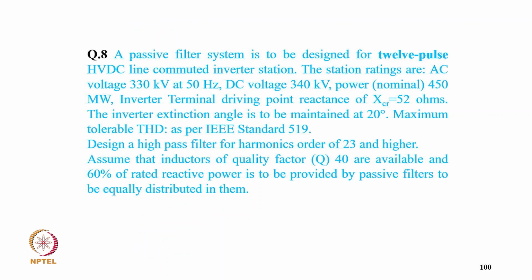Coming to example 8, a passive filter system is to be designed for a 12 pulse HVDC line commutated converter inverter station. The station ratings are AC voltage 330 kV at 50 Hz, DC voltage 340 kV, nominal power 450 megawatt, inverter terminal commutating reactance XCR is 50 ohm. The inverter extinction angle is to be maintained at 20 degree, and maximum tolerated THD per IEEE 519 standard. Design a high pass filter for harmonic order 23.5. Assume that inductors of quality factor 40 are available, and 60% of rated reactive power is to be provided by the passive filter, equally distributed.